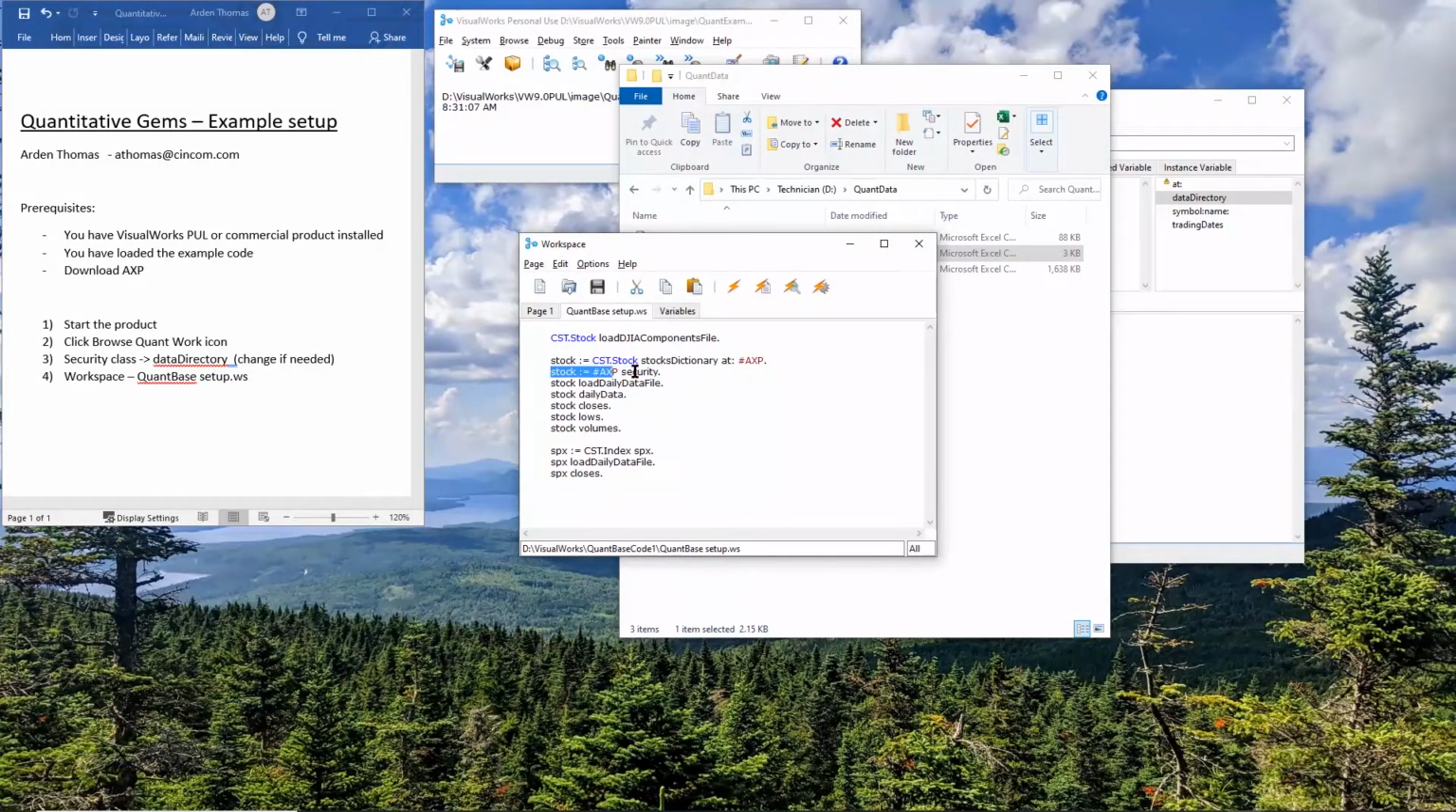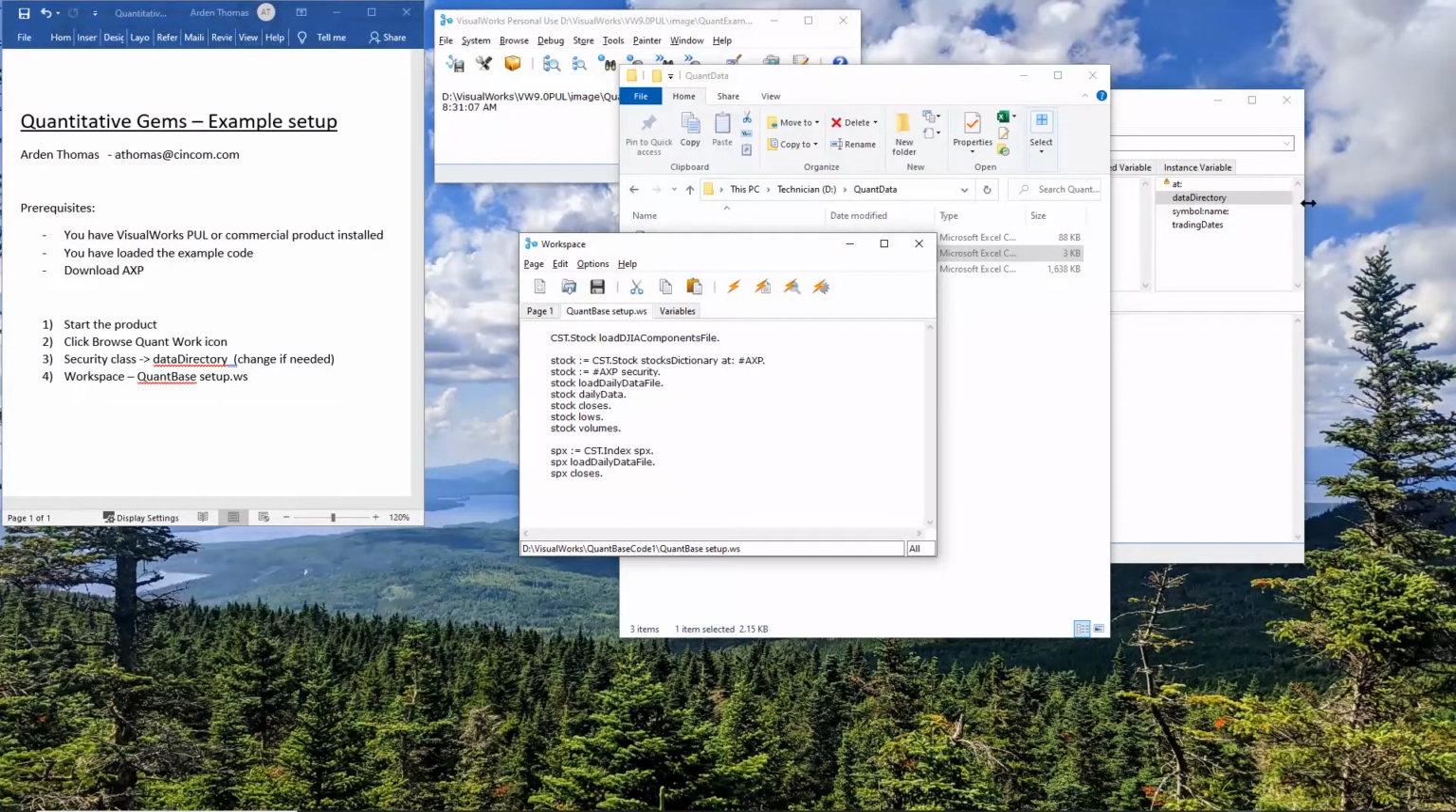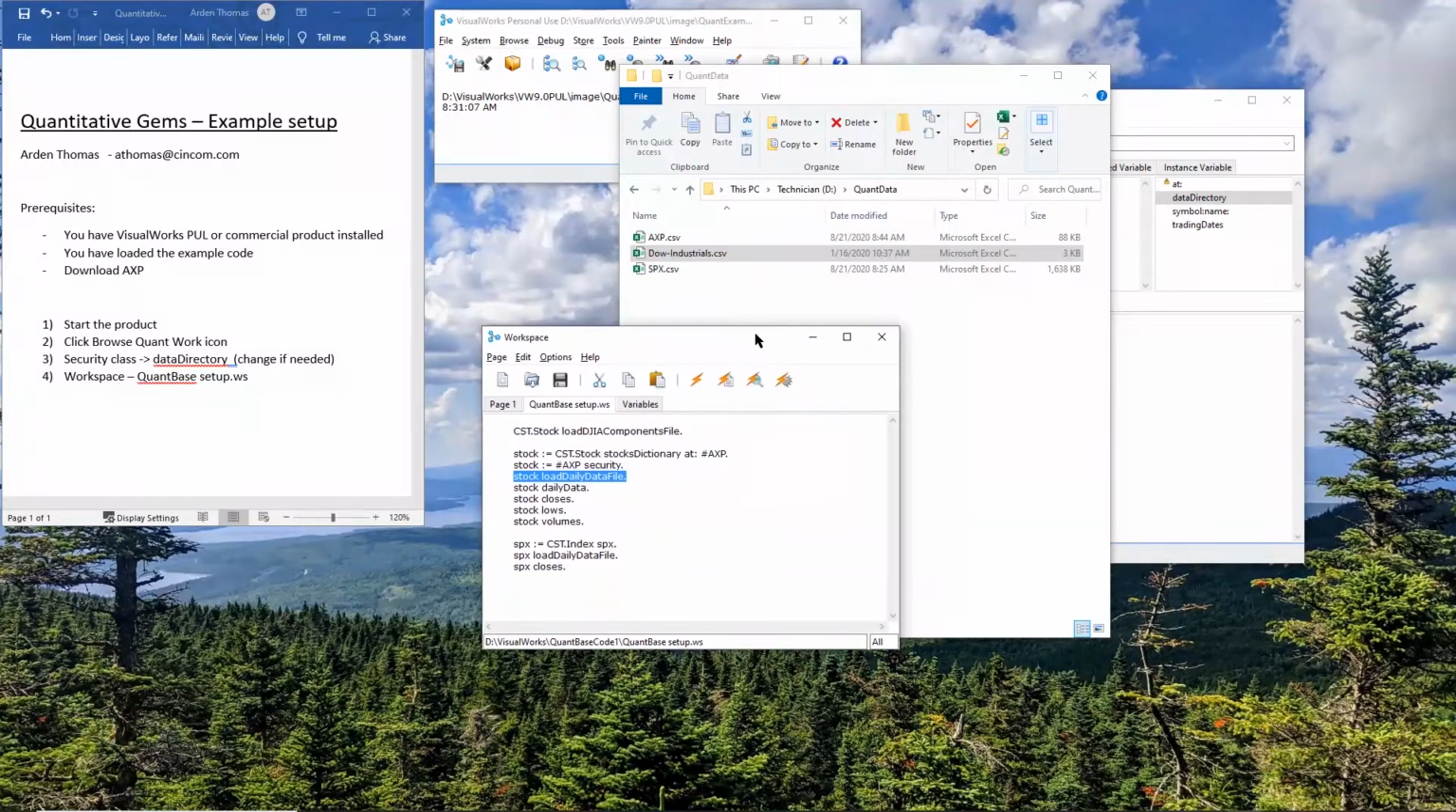And I can put that into a temporary variable right here, stock. Let's execute that. And if it's a workspace variable, so if I come to variables and look at stock, it's just what I expect it to be. Next, stock load daily data file. Okay, so how do we load the daily data? That file that we placed right there, AXP, load daily data file.